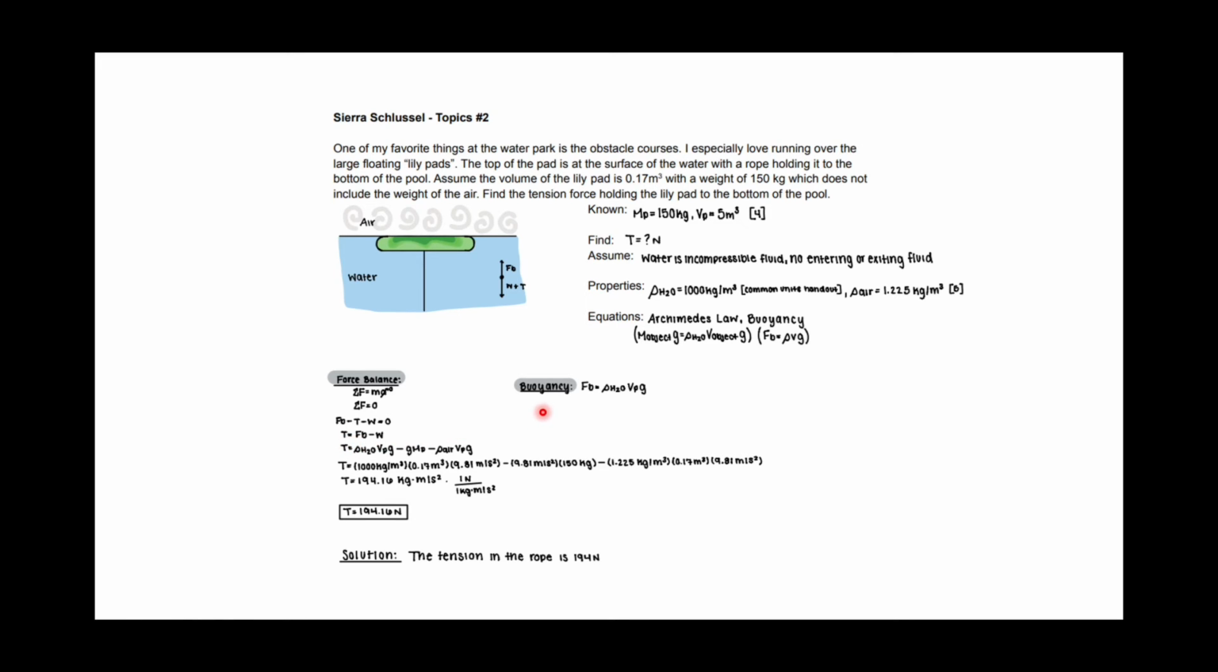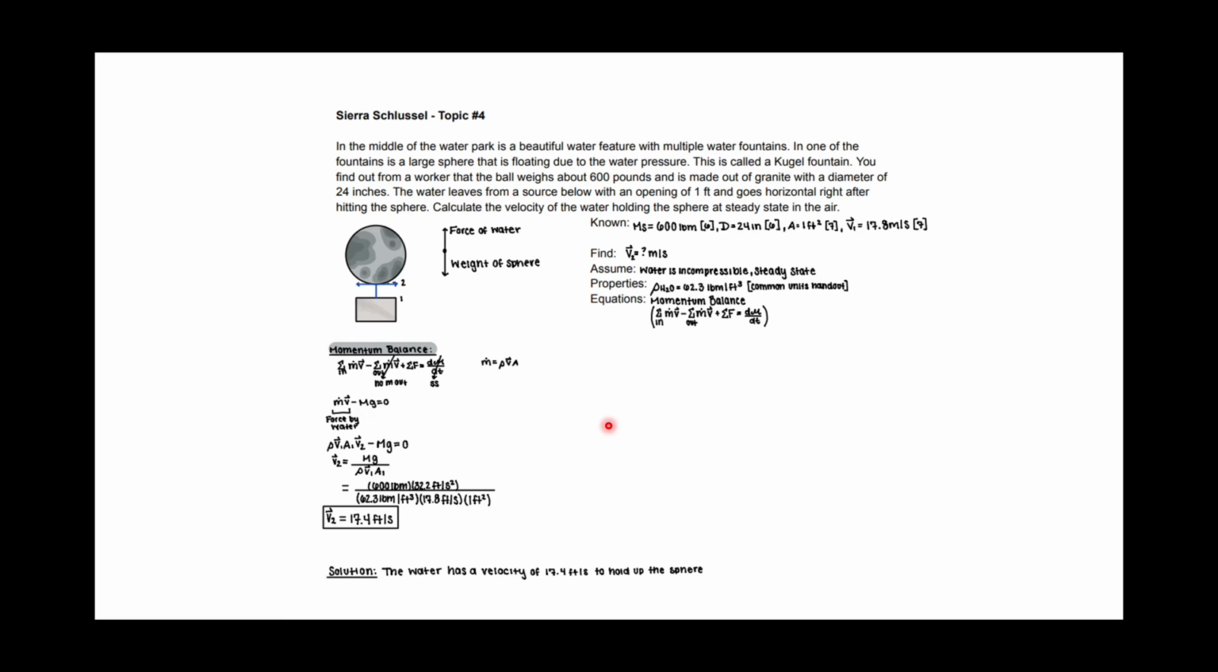Now, we are given that the buoyancy equation is equal to rho Vg. Plugging this in, we can then determine that the tension force is equal to the buoyant force minus mg, which is equivalent to the weight force, and minus the density of air times volume times gravity. This is crucial because the lily pad is full of air. This must be taken into consideration. Plugging in our known numbers, we are then able to determine that the tension force is equivalent to 194.16 newtons.